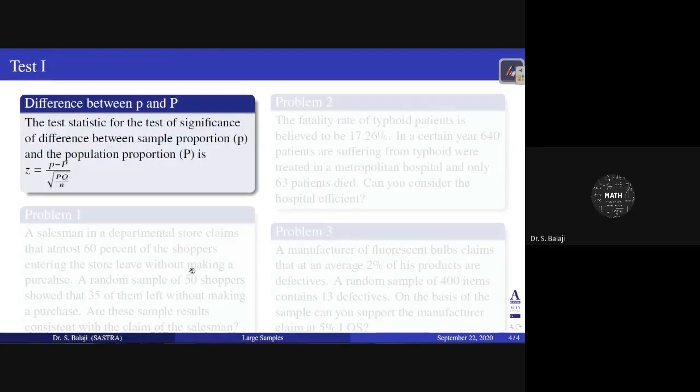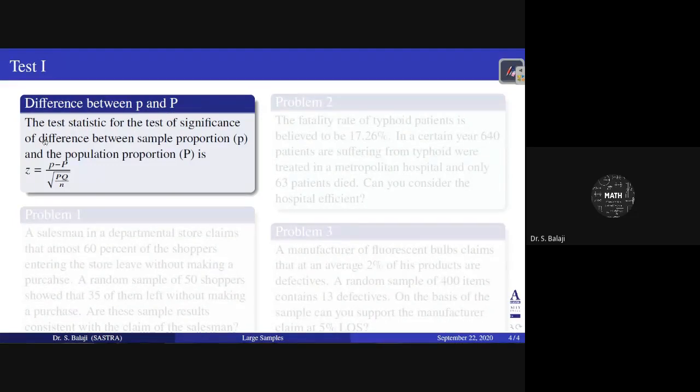In the large sample, we have two tests only. The first test identifies the significant difference between the sample proportion, small p, and the population proportion, capital P. The test heading is the test of significance of difference between sample proportion and population proportion.